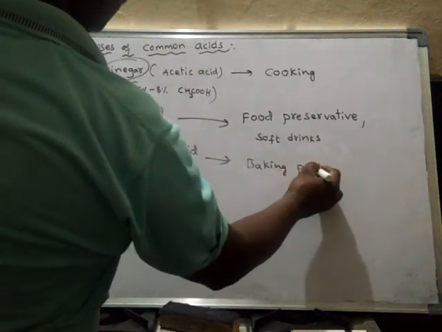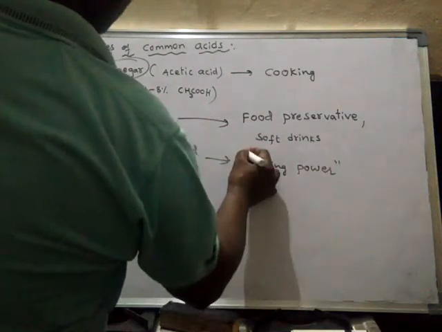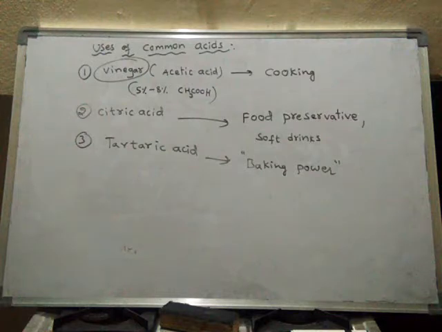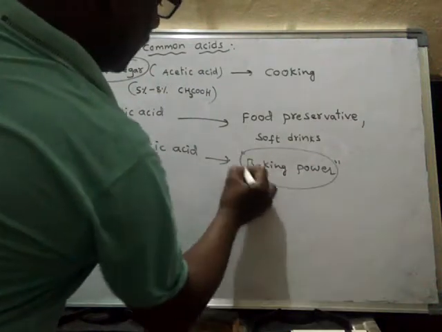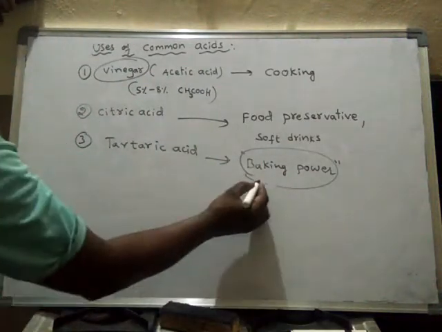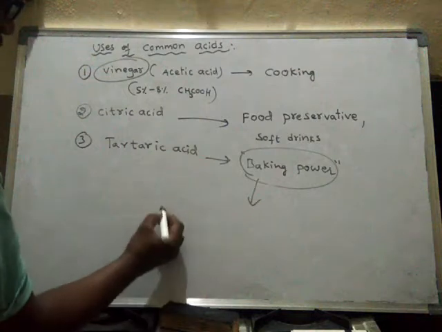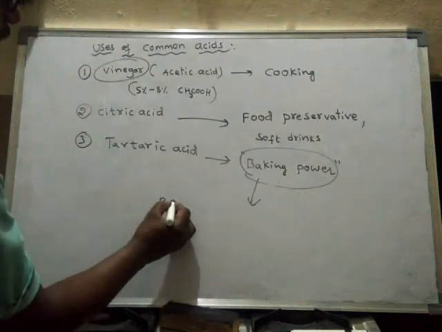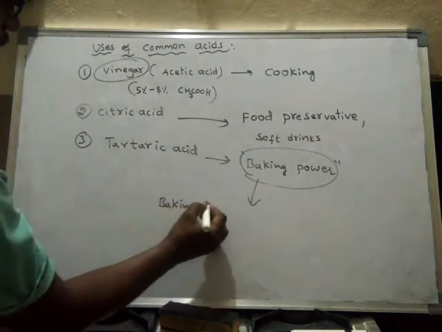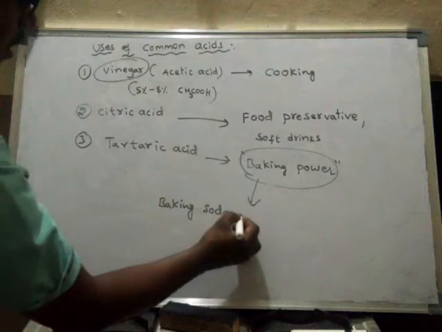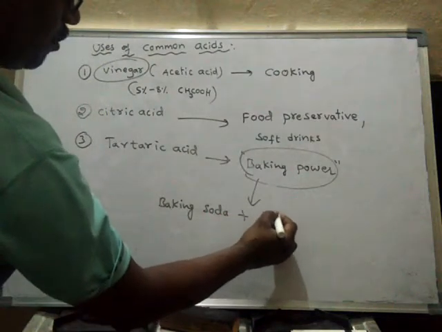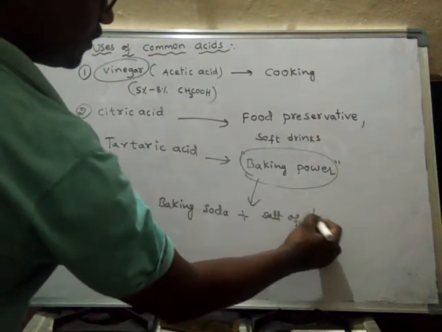In the preparation of baking powder, tartaric acid is used. Actually, this baking powder is a mixture of baking soda and salt of tartaric acid.